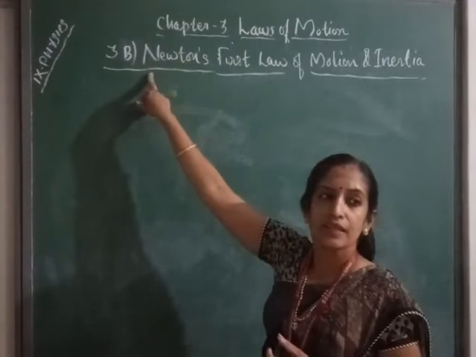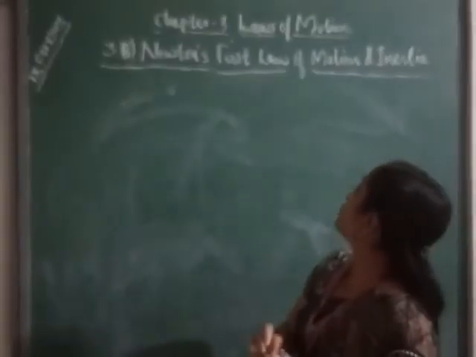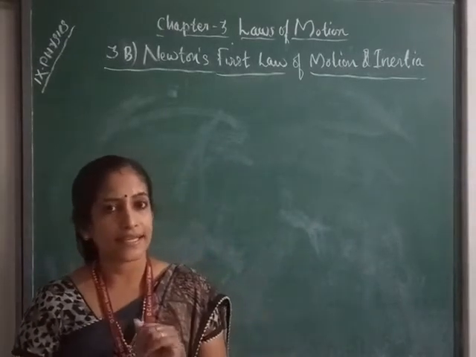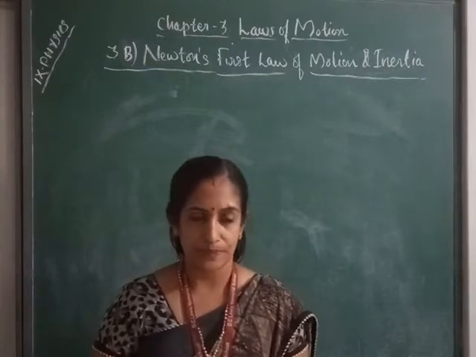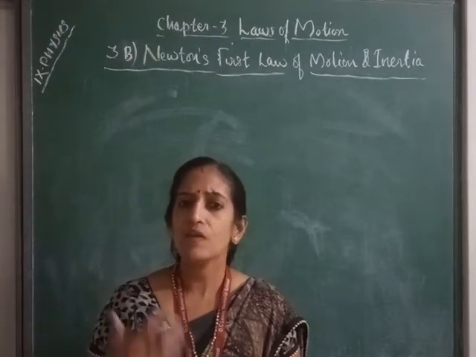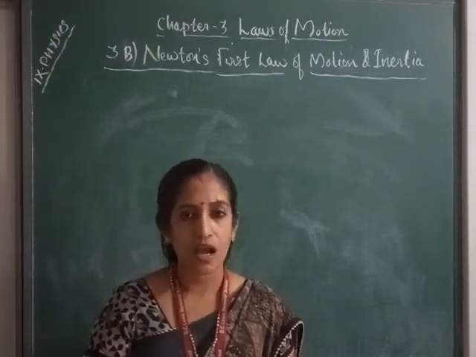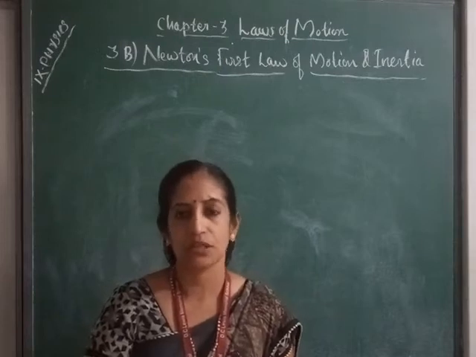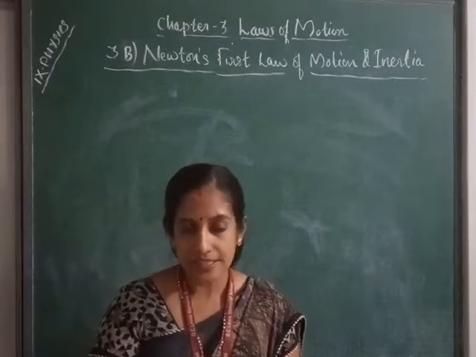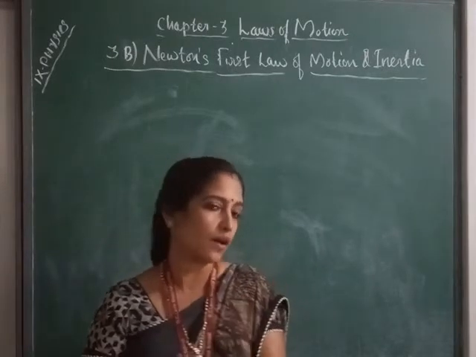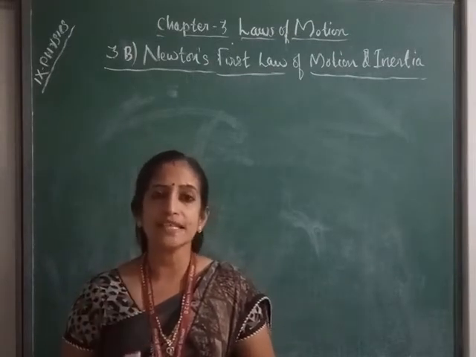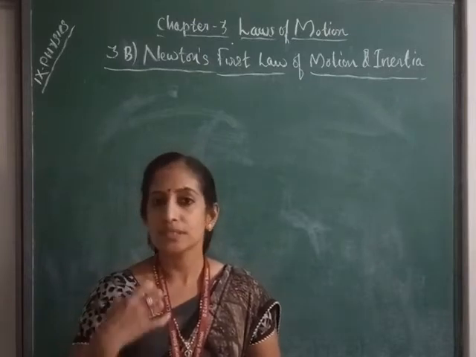New topic in third lesson, Newton's first law of motion and inertia. See, in the second chapter we learned about linear motion. Then for creating a motion, what is needed? How we can set up motion? How a stationary object starts moving? Of course, when a force is applied on the object, then only the object starts moving. So a force is needed to start a motion.